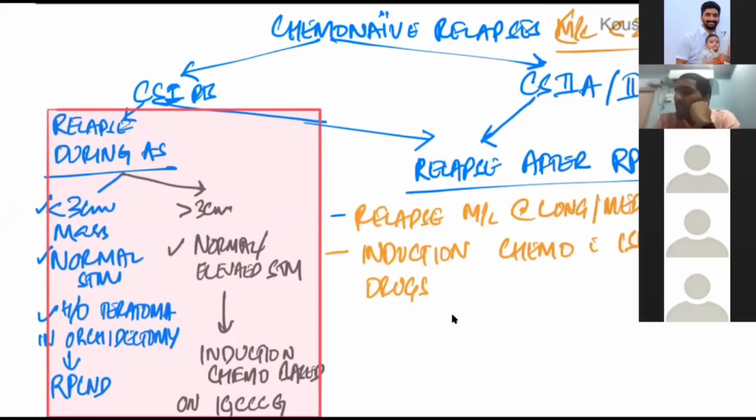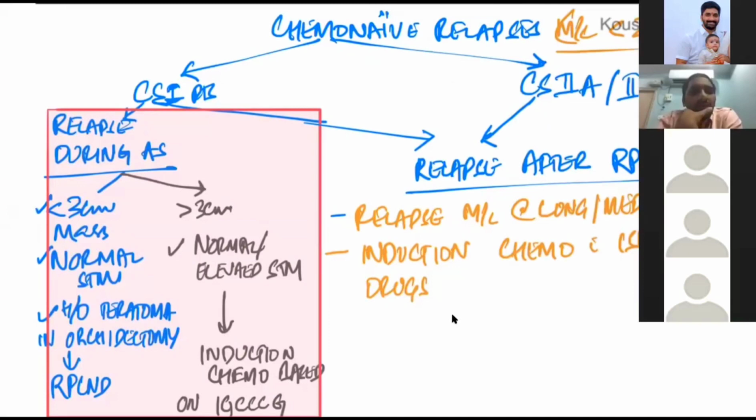In chemo-naive patients of stage 1, just imagine the patient was on active surveillance, a stage 1 patient, and he has got a relapse. That is, he has got a 5 centimeter retroperitoneal mass upon follow-up.